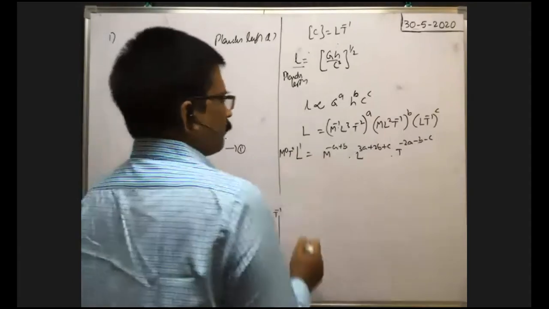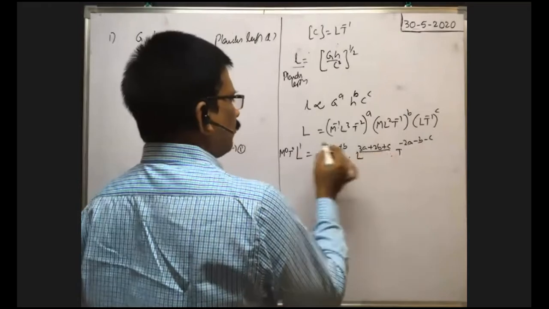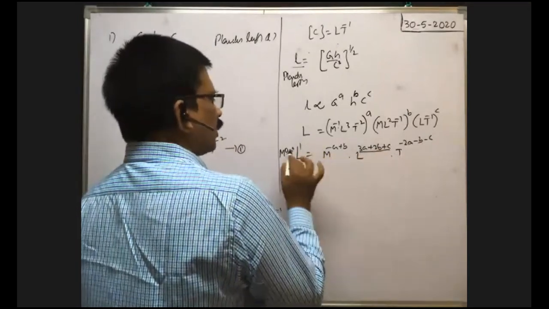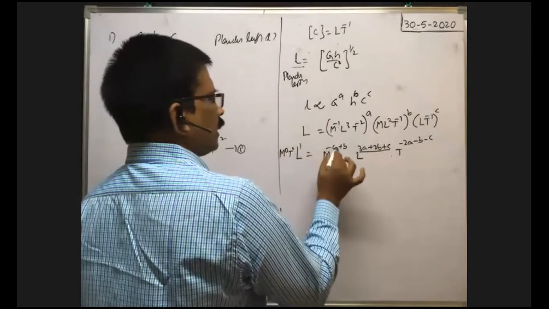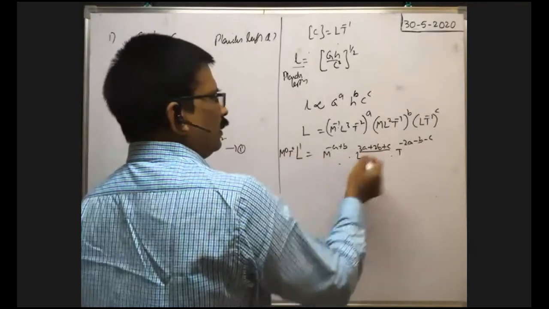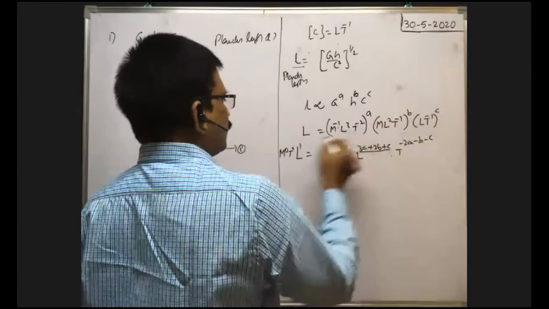Now we compare. The power of L on the left is 1, that means 3A plus 2B plus C is equal to 1. The power of M is 0 on the left, and minus A plus B on the right, so minus A plus B is equal to 0, or A is equal to B. Next, compare the powers of T: minus 2A minus B minus C is equal to 0.